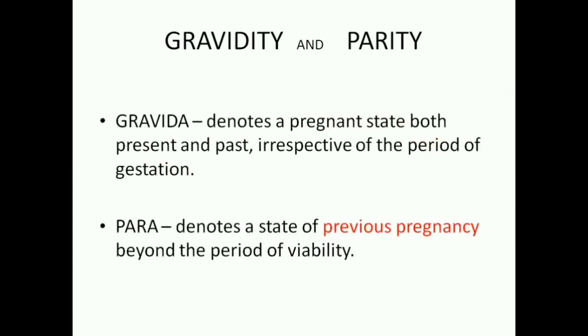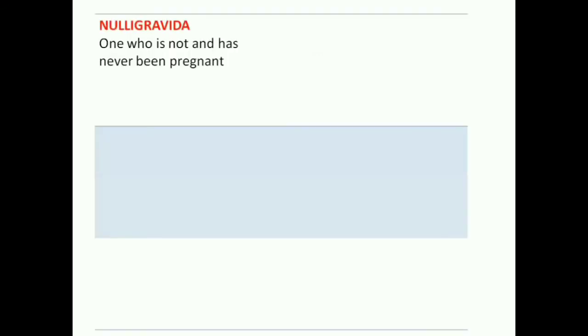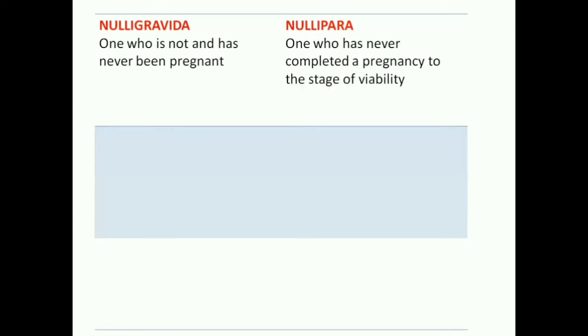Any miscarriages or abortions in the past are counted too. Parity denotes a state of previous pregnancy beyond the period of viability. That is, we count the number of completed pregnancies. We don't count any abortions. There are few terms that describe gravidity and parity. Nulli means none, primi means first, and multi means many. A nulli gravida is a person who is not and has never been pregnant. A nulli para is a person who has never completed a pregnancy to the stage of viability.